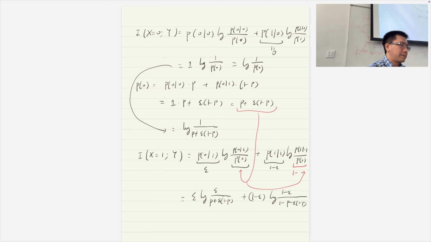Okay, so the next step is that we need to let these two mutual informations be equal, right? So this and this guy will equal, both of them equal to C prime. But we don't need to worry about C prime, they just have to be equal, and then we can solve this. I will not go into detail. Make them equal, and eventually what we get is 2 to the power of the binary entropy function h divided by 1 minus epsilon equals this guy.